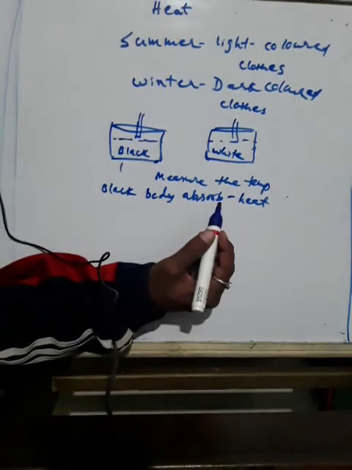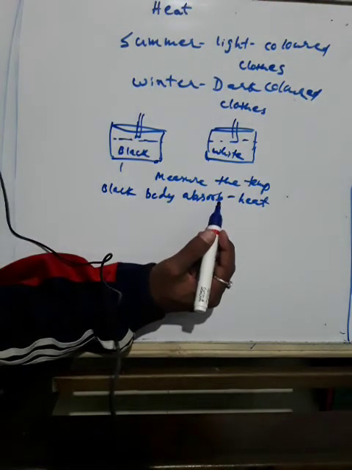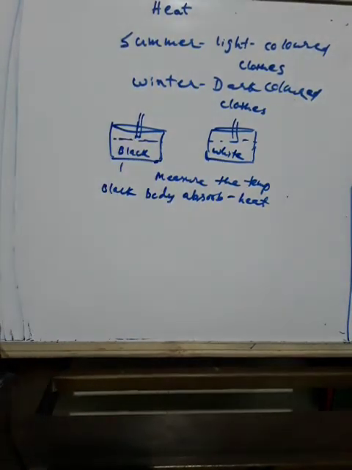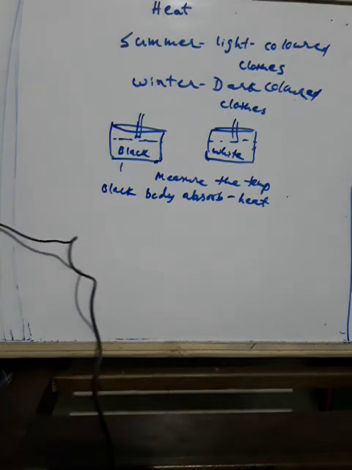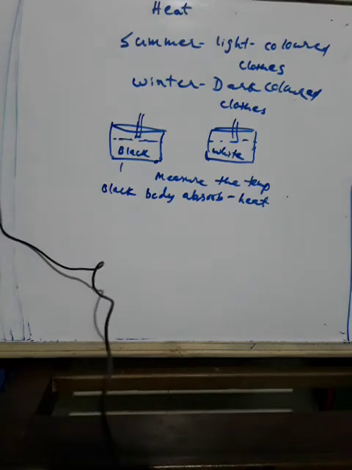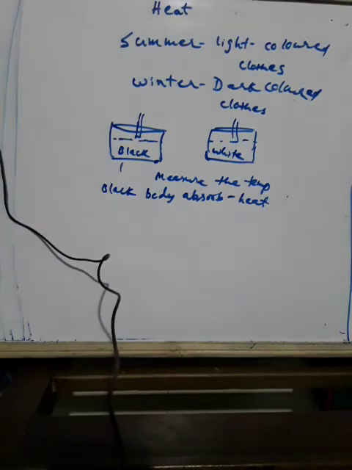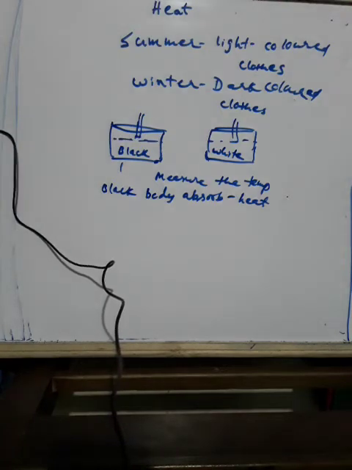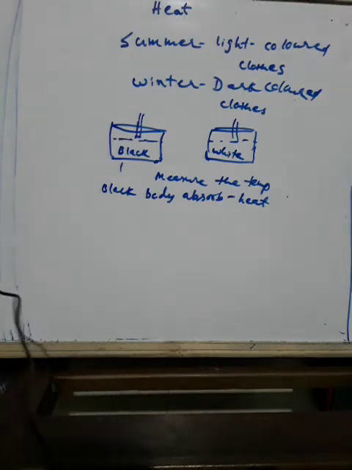See, that's what I told. The dark surfaces absorb more heat, and therefore we feel comfortable with dark colored clothes in the winter. In the winter, we prefer dark colored clothes because they absorb more heat and keep us warmer. But in the summer, we prefer light colored or white dresses because they radiate back heat. They don't absorb it, they radiate back light and heat. Light colored clothes reflect most of the heat that falls on them, and that's why we feel cooler when we wear light colored clothes in the summer. Okay, this is one reason.